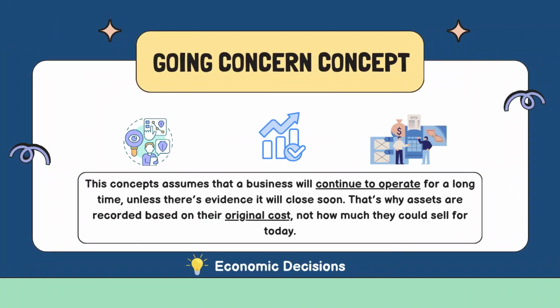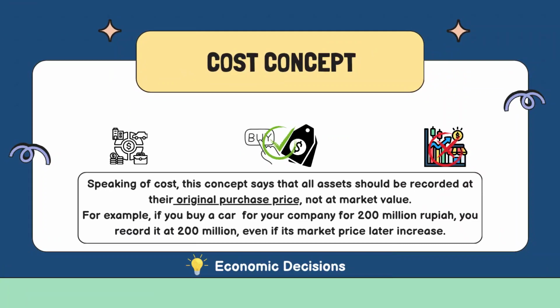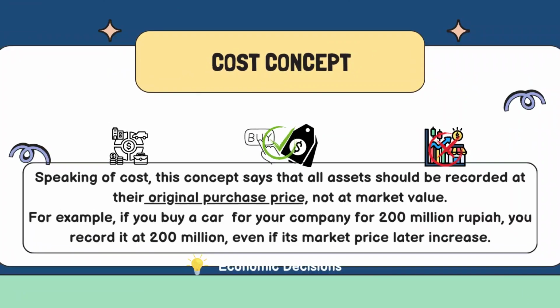Going concern concept. This concept assumes that a business will continue to operate for a long time, unless there's evidence it will close soon. That's why assets are recorded based on their original cost, not how much they could sell for today. Cost concept. Speaking of cost, this concept says that all assets should be recorded at their original purchase price, not at market value. For example, if you buy a car for your company for 200 million rupiah, you record it at 200 million, even if its market price later increases.